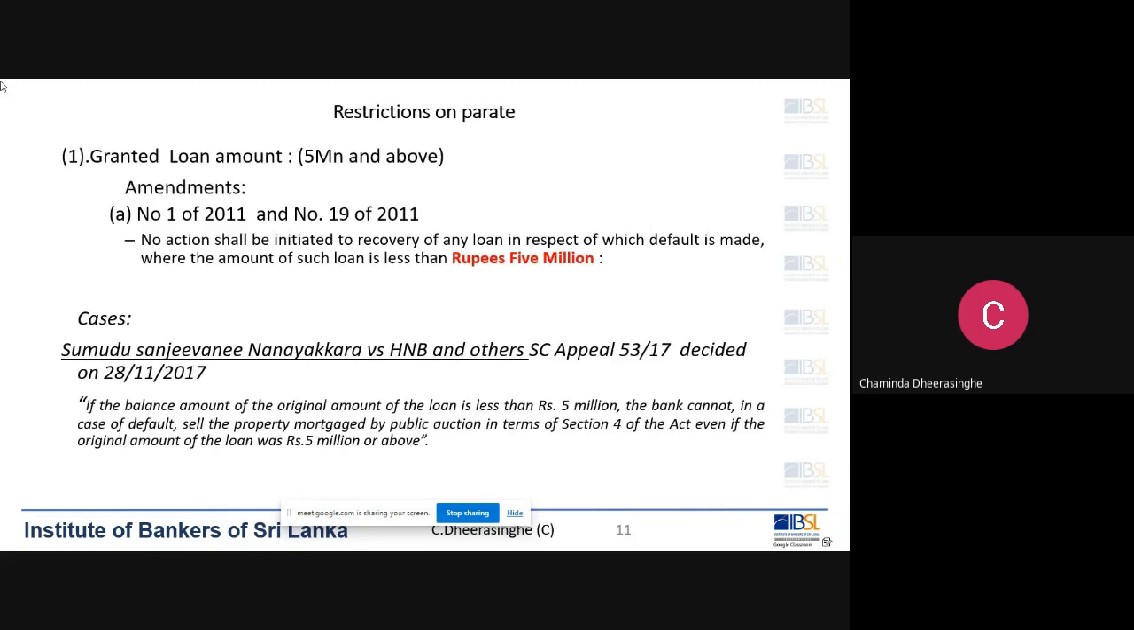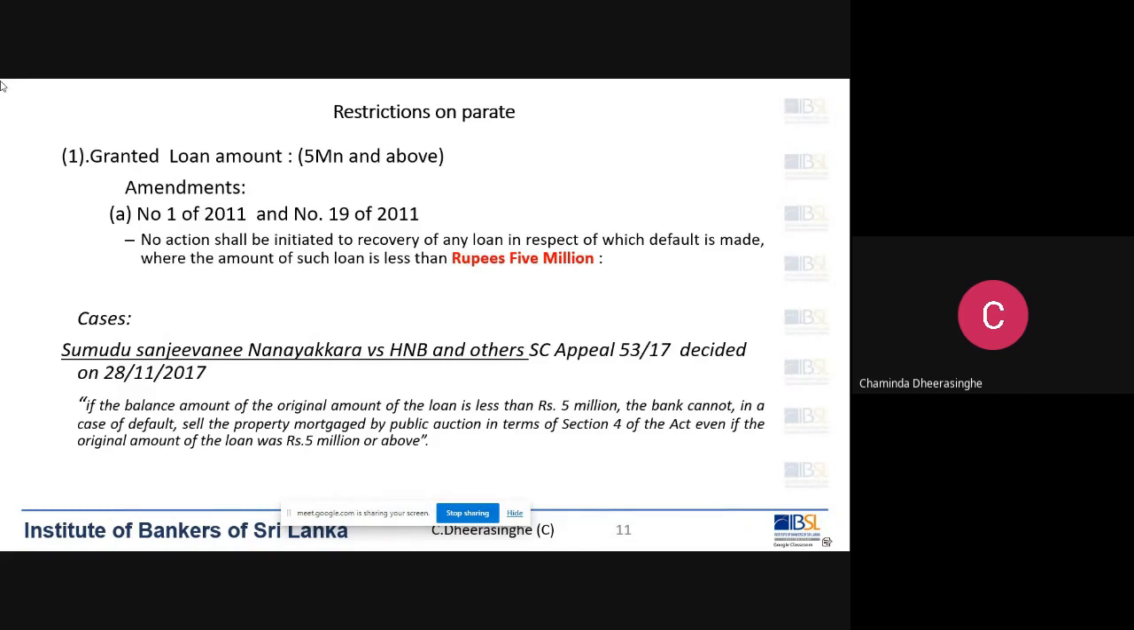What are the limitations or restrictions in Parate? The first thing you have to remember is that in the initial Act number 4 of 1990, there was no limitation. Whatever the amount due to the bank, if the loan is secured by a property mortgage, the bank could pass a resolution and auction the mortgaged property.